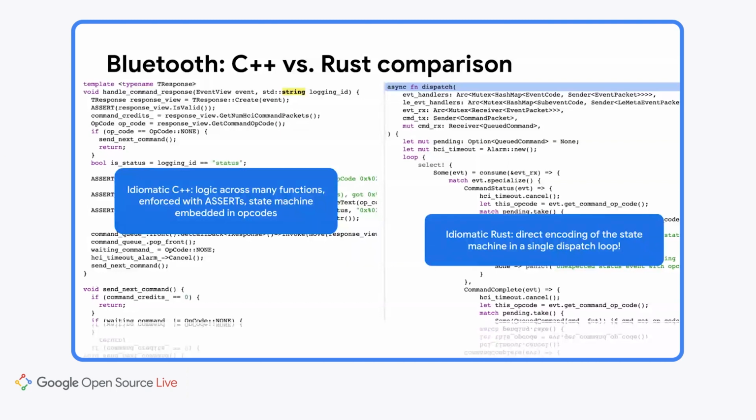change. On the other side, though, the Rust code can use the built-in asynchronous functions and embed the whole state machine, including all the timeout conditions, in a single dispatch loop. This not only makes writing the code easier, but also modifying it later to make sure that you didn't introduce some new error state or mishandle a command where you handled it in one place but you missed it in another. The compiler will automatically catch all those cases for you. So, most importantly, it means that you don't have to be an expert in the entire system to either make a change or to review one.